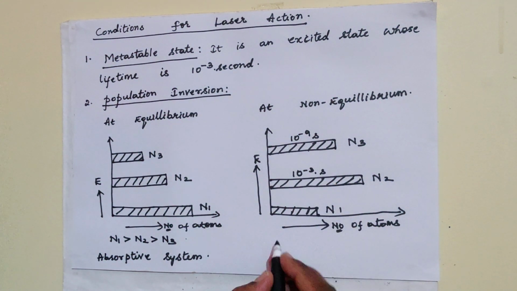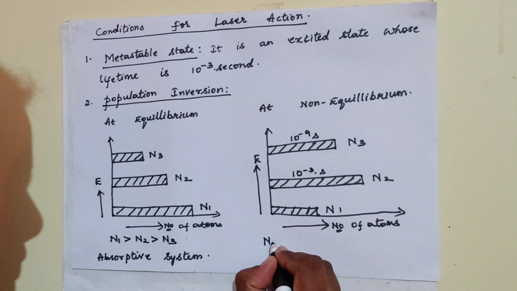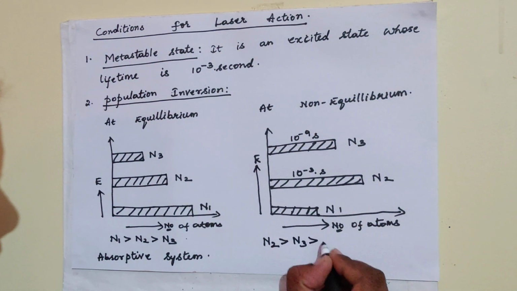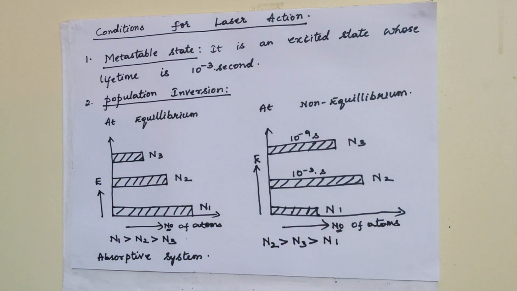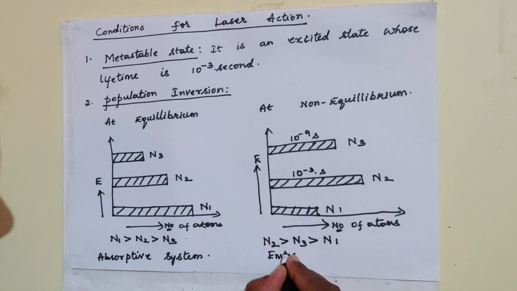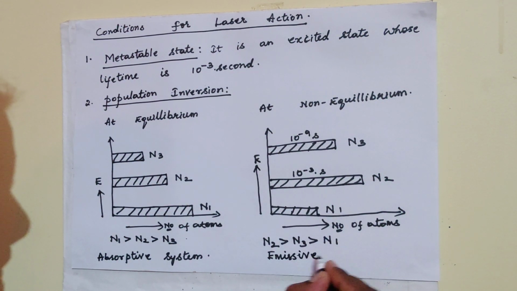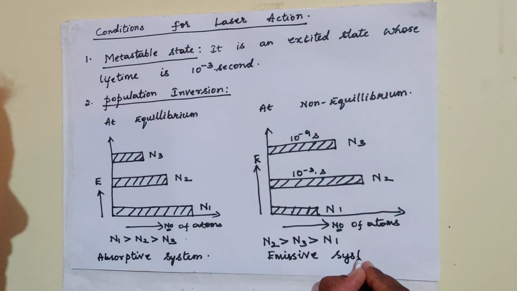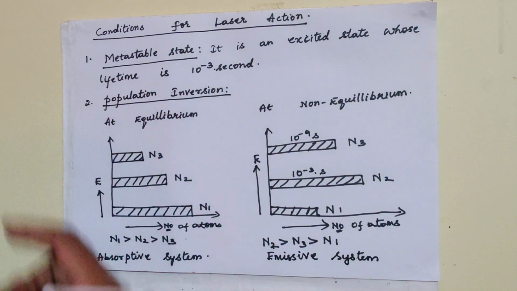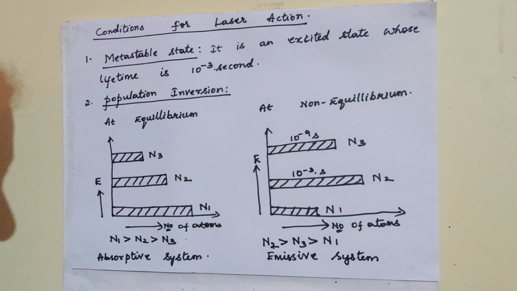So in this case, N2 is greater than N3, which is greater than N1. This type of system is an emissive system, meaning the emission leads over the absorption. This condition where N2 is greater than N1 is called the population inversion condition.